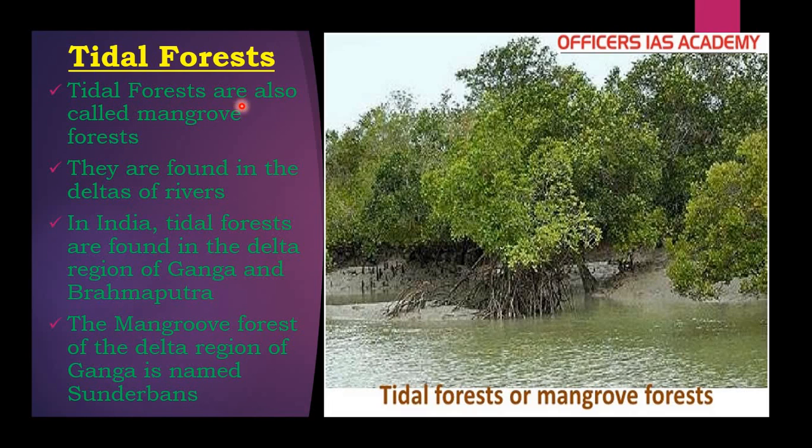See children, the tidal forest is also called mangrove forest because they are found in the deltas of rivers. You can see there, deltas of rivers means the river side. They are found in the river side. And in India, tidal forests are found in the delta region of Ganga and Brahmaputra. So Ganga and Brahmaputra river. So in this river side, these trees have been found. And the mangrove forest of the delta region of the Ganga is named Sundarban. It is called Sundarban.